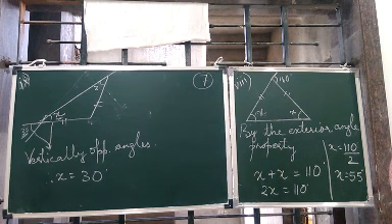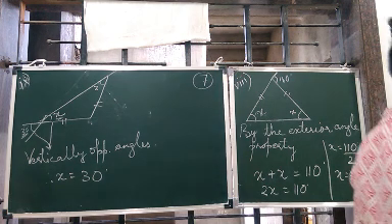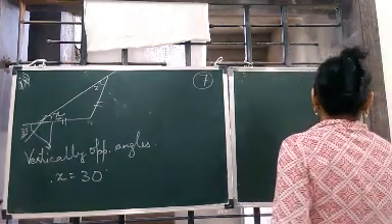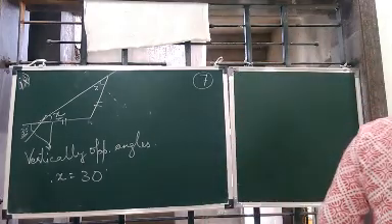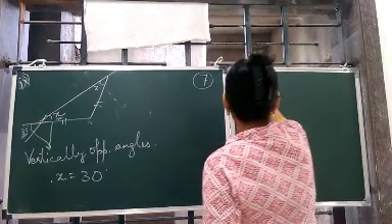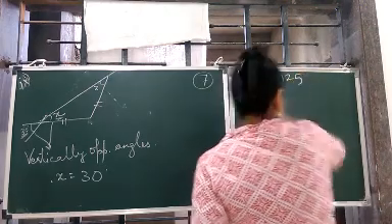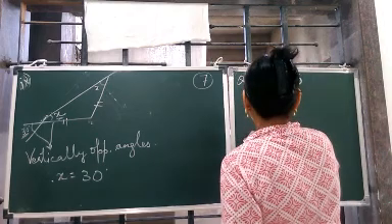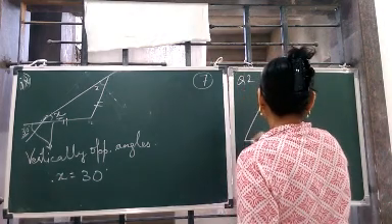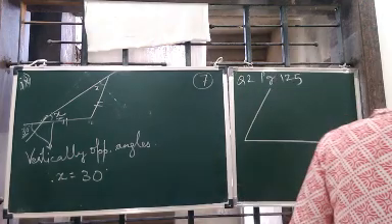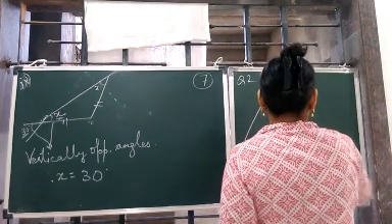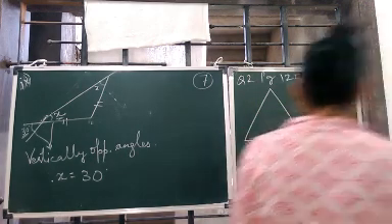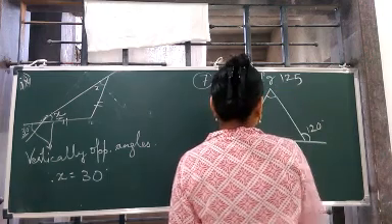Now we go to question number 2. Turn the page, page 124. Find angles x and y in each figure. Okay. So let's start. You have to find x and y. Question number 2, page 125. Children, we are going to do it in the book itself. This is 120. This is x. This is y.